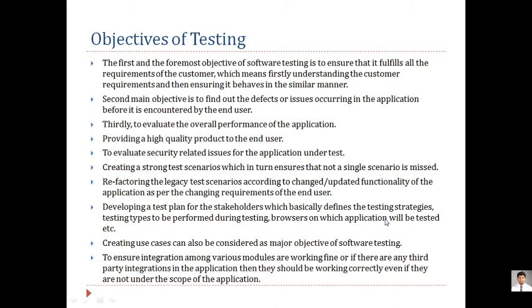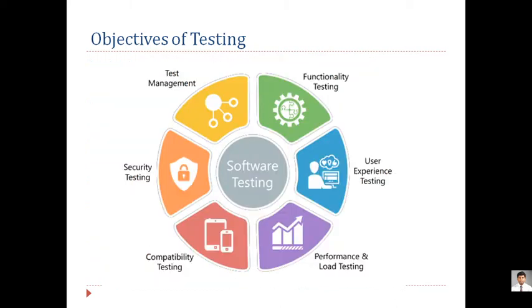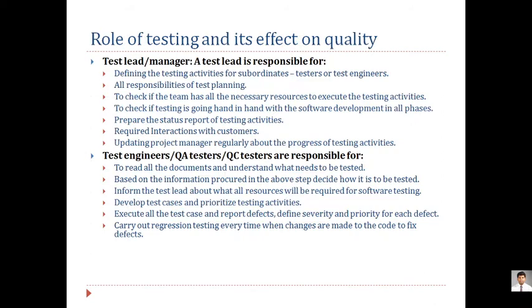The same objectives are being explained in a text format, but when you put everything in a diagrammatic representation, it becomes very simple. So basically by looking at this image, you can identify what the objective of testing is in the industry. Now we'll talk about the roles being played by the tester when checking the efficiency and the quality of your product.